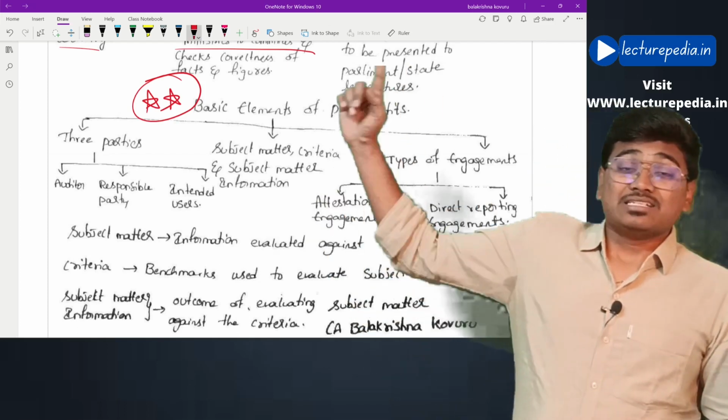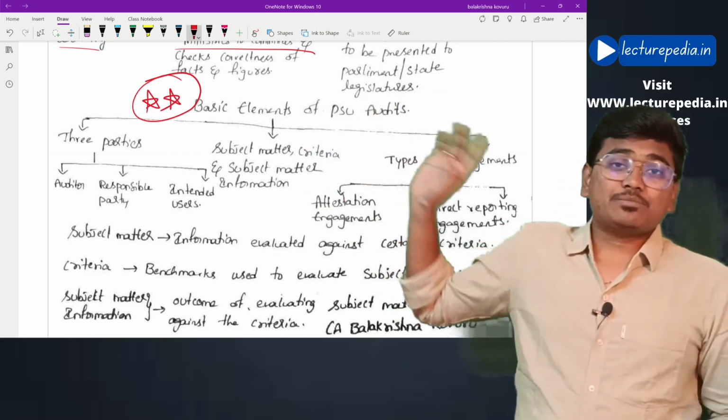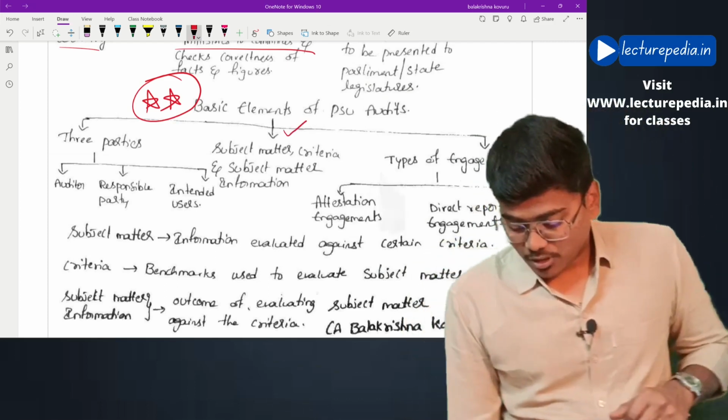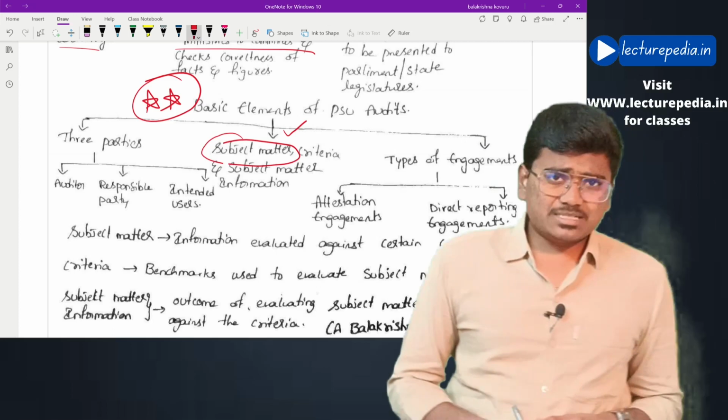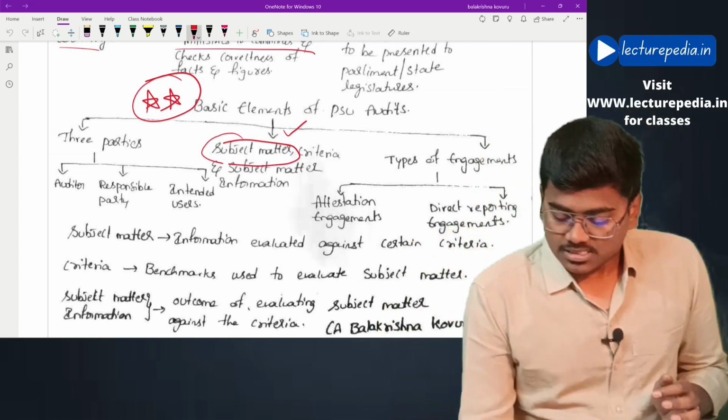Next, coming to the second element. Here, subject matter criteria and subject matter information. In this second element, we are having 3 terms. One is subject matter. What is subject matter? The information that is being verified will be known as subject matter.